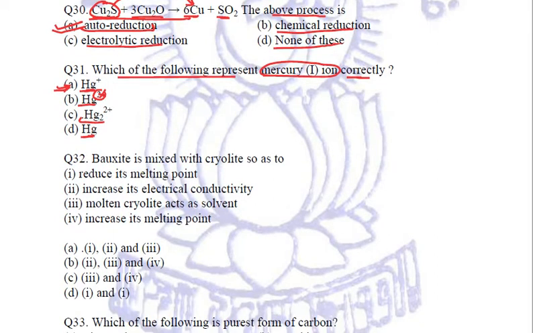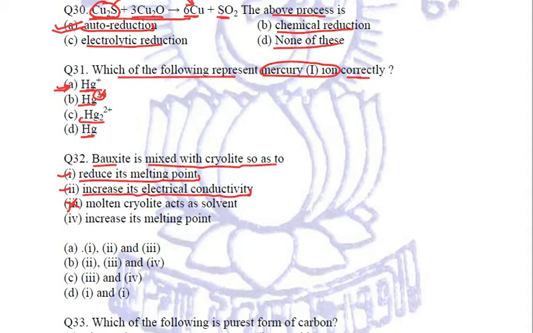Bauxite is mixed with cryolite so as to, now this is the extraction of aluminium that we are talking about, in which aluminium is extracted from its oxide ore, which is called bauxite. Now this bauxite is mixed with cryolite. Why is it done so? The first reason is, rightly said, to reduce its melting point, and it is also used to increase its electrical conductivity.